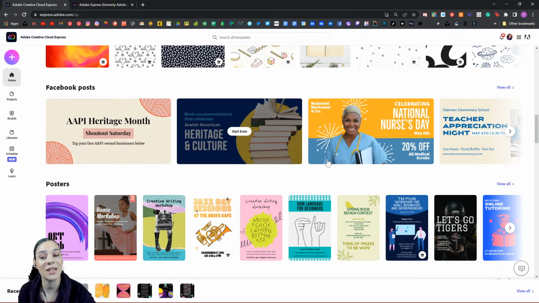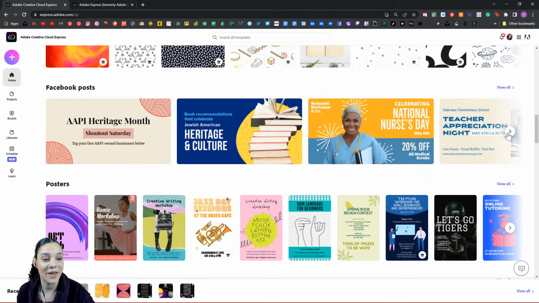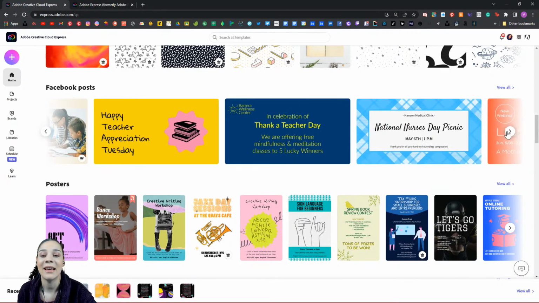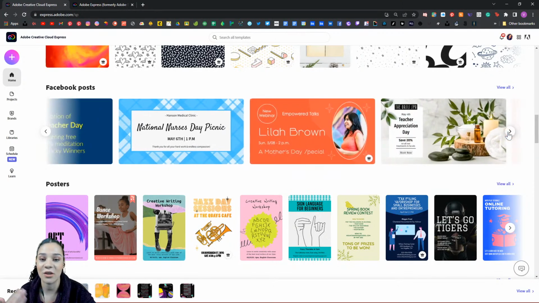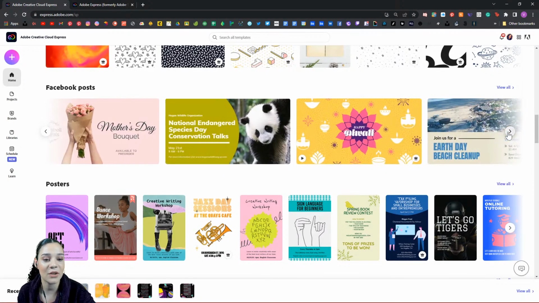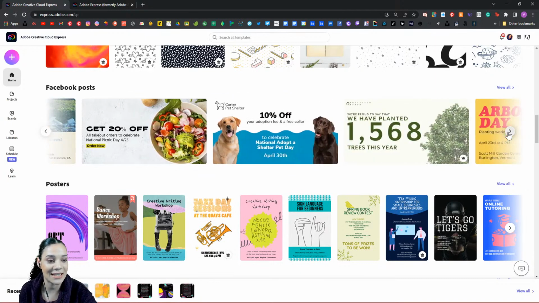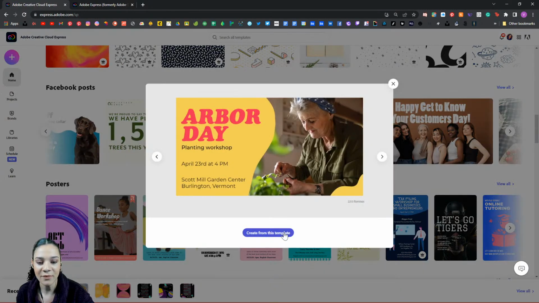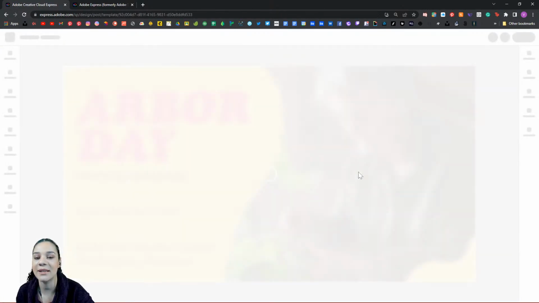So I'm actually going to dive into Facebook posts. If you would like to follow along with me, you may use any template that you wish. You can start from scratch. You can do whatever you like, but I'm going to scroll through here because I have seen a template that I do like. I'm going to select this Arbor Day painting workshop template, and we're going to dive in and take a look. I'm just going to hit start from, and go ahead and create from this template.